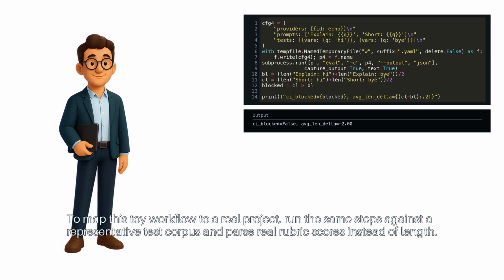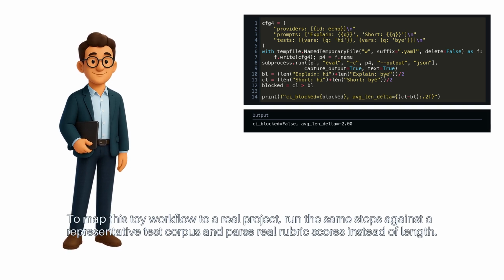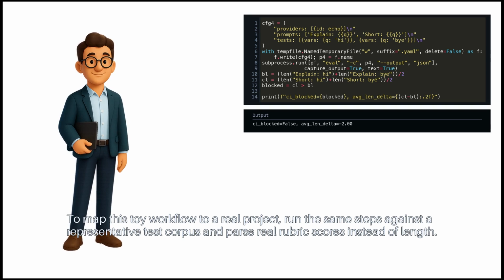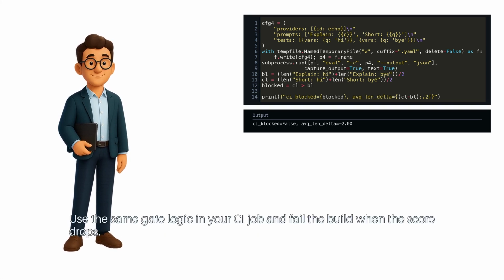To map this toy workflow to a real project, run the same steps against a representative test corpus and parse real rubric scores instead of length. Use the same gate logic in your CI job and fail the build when the score drops.